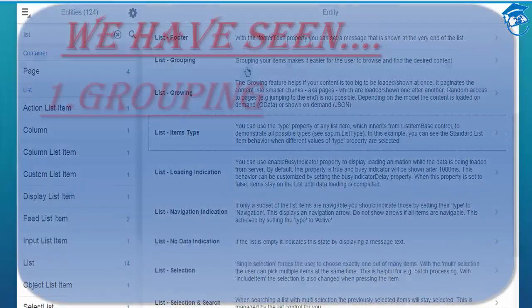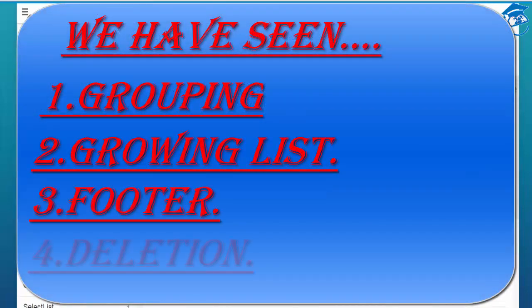So till now we have seen grouping, growing list, footer, and normal list with deletion, etc.